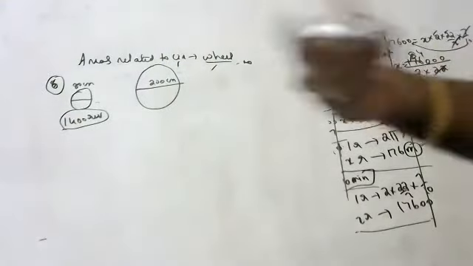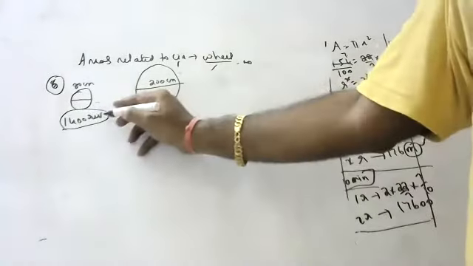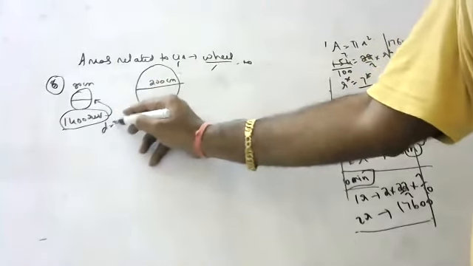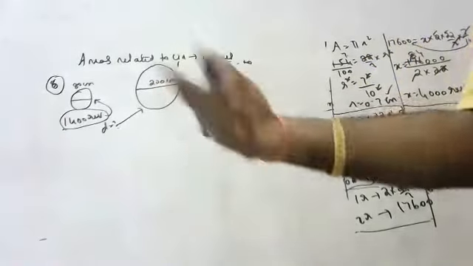Okay, children, how to do this? In 1400 revolutions, how much distance will it go? You have to find that. With the same distance, you substitute and find the rotations. That's all.